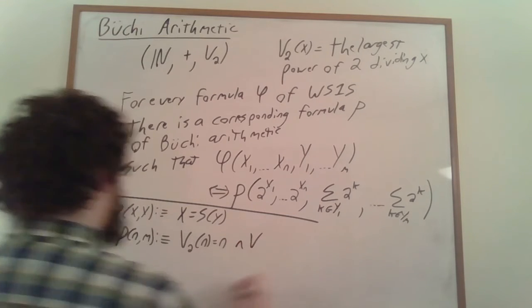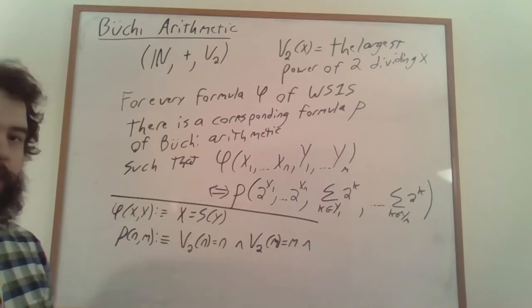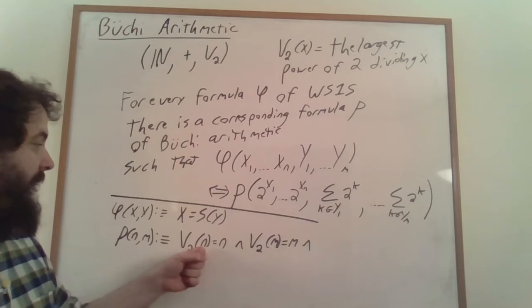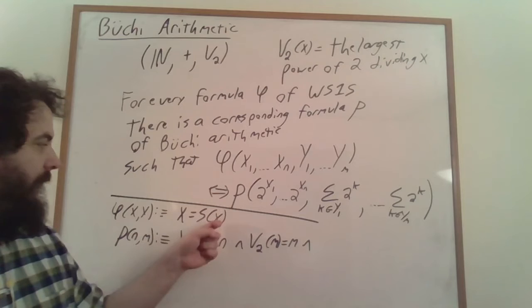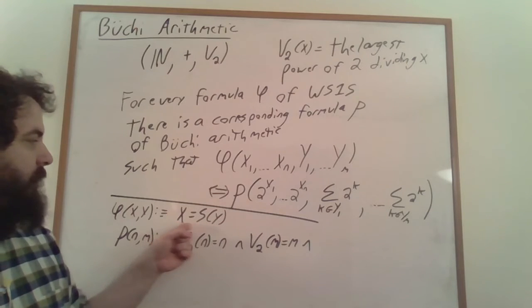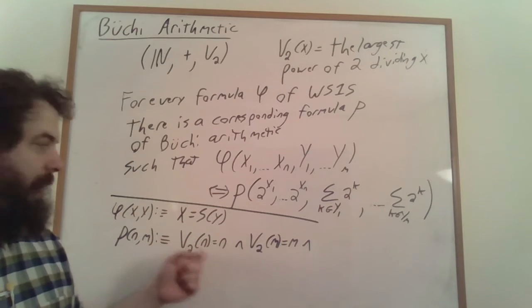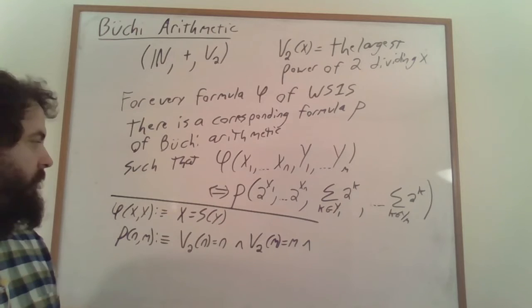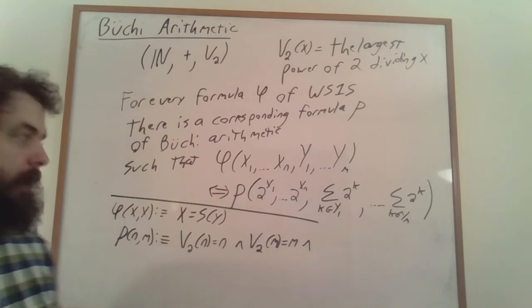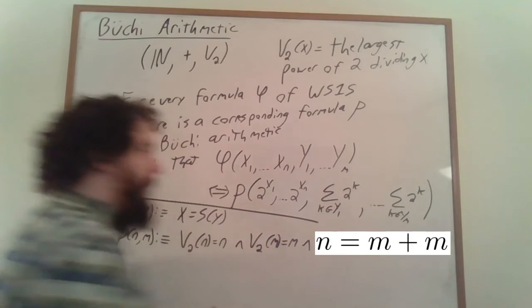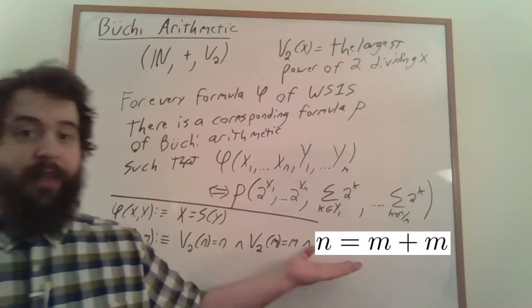And we're going to require the same thing of m. And so what does it mean? If n is going to be 2 to the x, and m is going to be 2 to the y, and x is going to be 1 plus y, then how are n and m related? Well, it's simply going to be the case that n is 2 times m. In particular, n is going to be equal to m plus m.